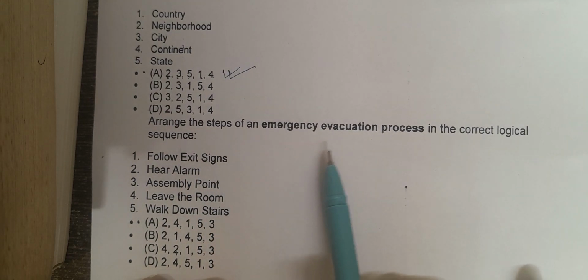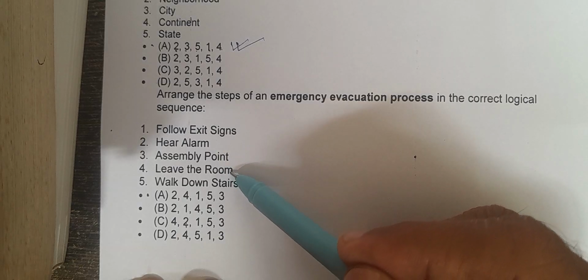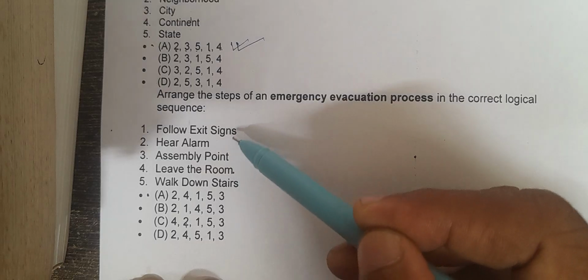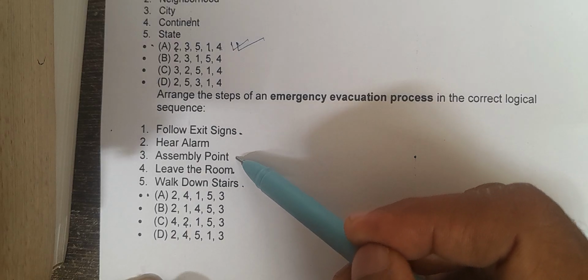Arrange the steps of the emergency evacuation process in the correct logical sequence. Suppose a fire takes place in any company or any building. What emergency evacuation process do we have to start? First we have to hear the alarm. When you hear the fire alarm, then what do we do? We leave the room. Whenever we hear the alarm, we leave the room, and after leaving the room, we follow the exit signs, meaning how to exit that building. When you follow the exit signs, then we walk down the staircase and finally assemble at the assembly point.